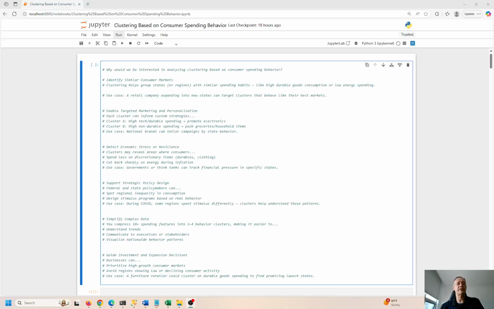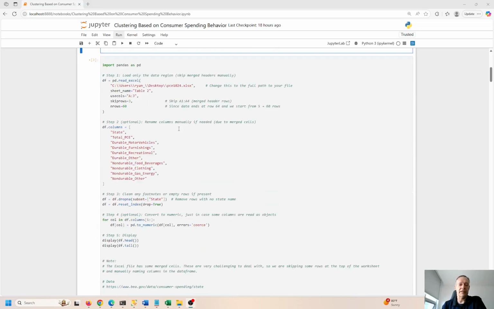Where does it really make sense to be, based on other states that you've already operated in? Do the consumer spending behaviors of some new states match with these existing states? Then by all means expand. If it doesn't make sense, then don't do it, guys. Don't do it, okay? So that's the basis for the analysis for today.